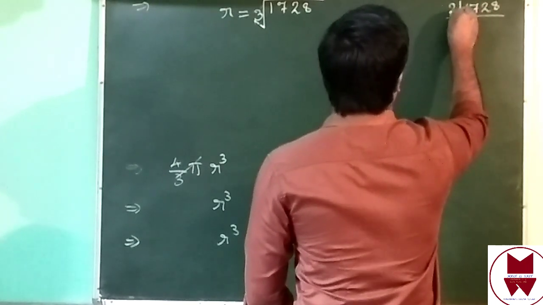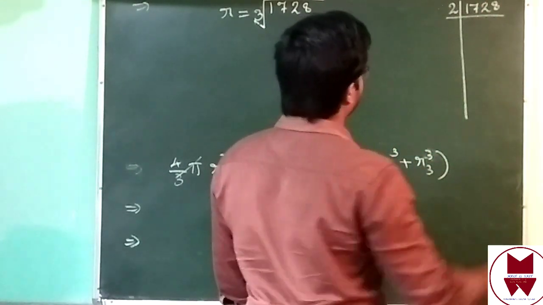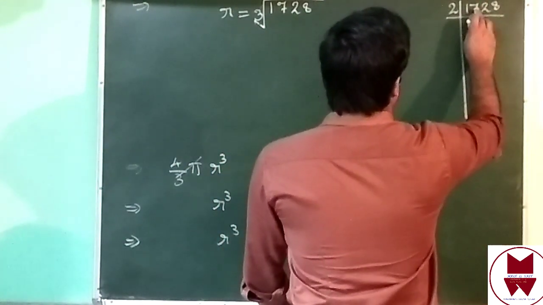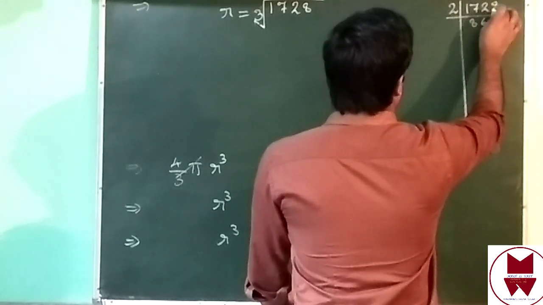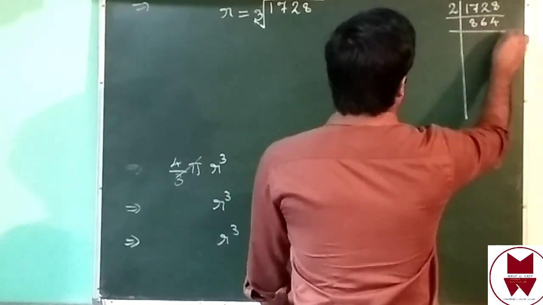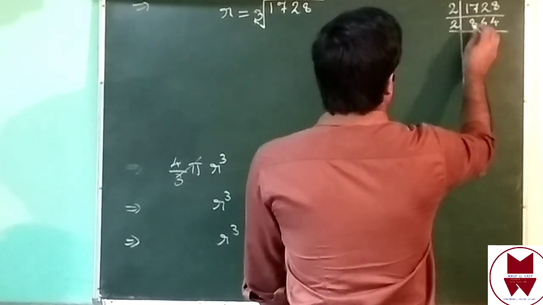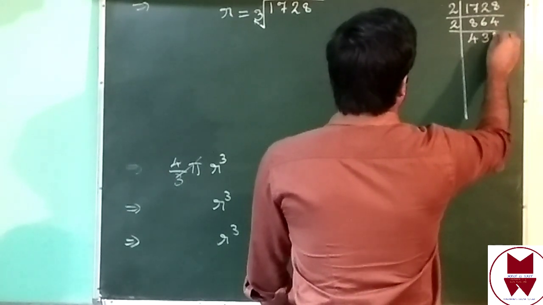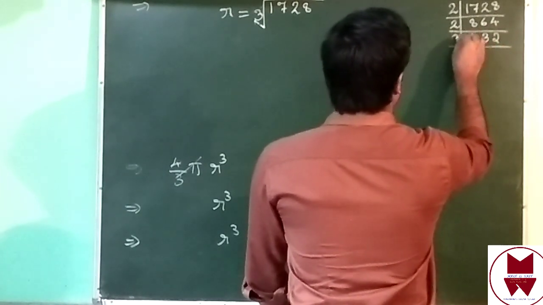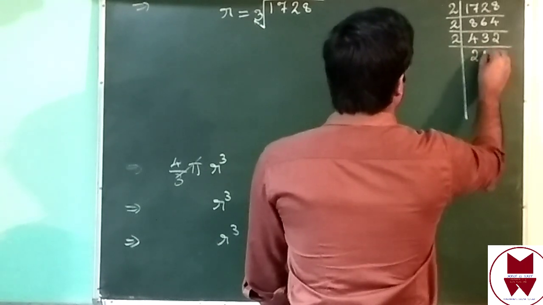1728, divide by 2: 2 in 17, 8 times. Then in 12, 6 times. In 8, 4 times. Again use 2. In 8, 4 times. In 6, 3 times. In 4, 2 times. Again use 2. 2, 1.